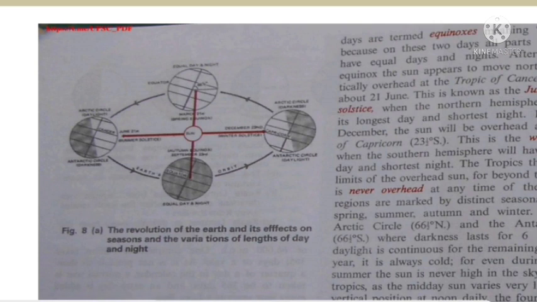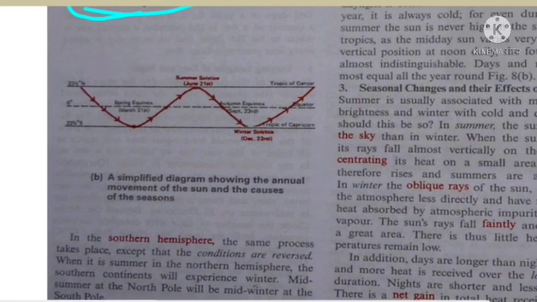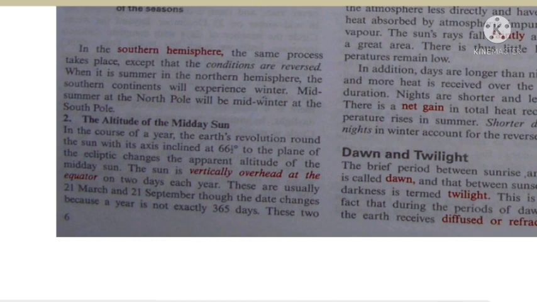Now here comes the revolution of the earth and its effects on the seasons. You can see this picture to know how the seasons change: a simplified diagram showing the annual movement of the sun and the causes of the seasons. You can see this in your books. In the southern hemisphere, the same process takes place except the conditions are reversed, and midsummer at the north pole will be midwinter at the south pole. This is what you have to learn from your book.